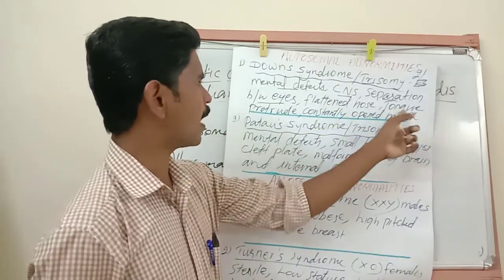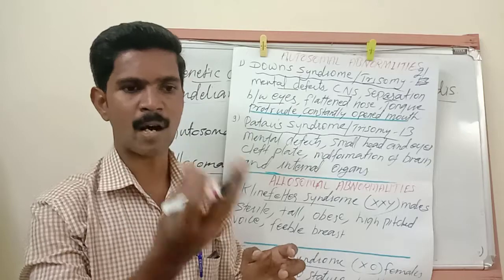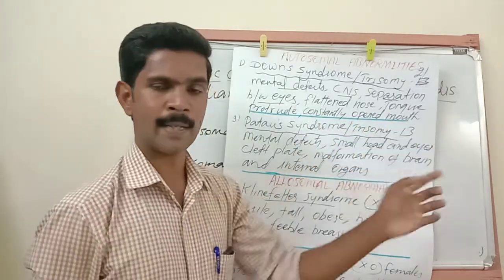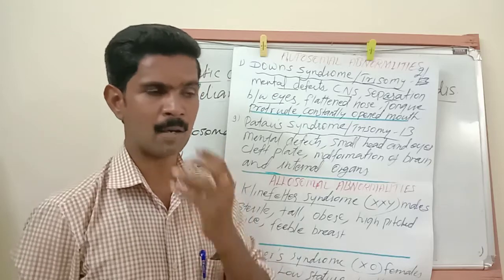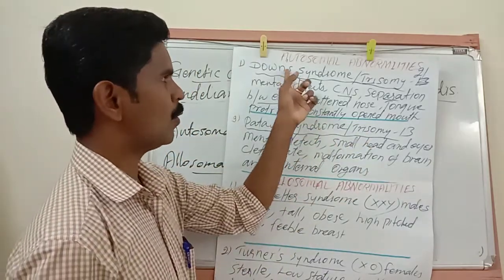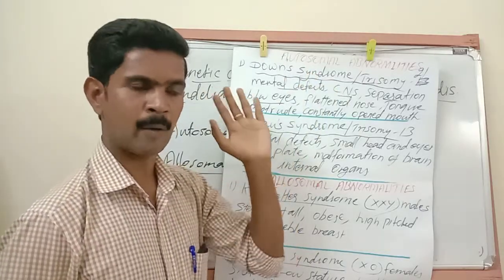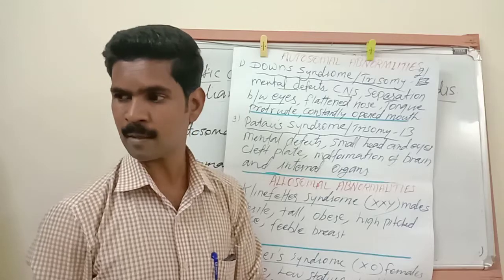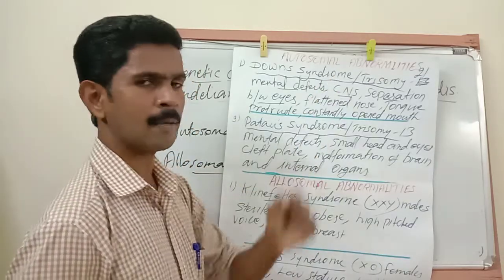The next one is tongue protrude, meaning the tongue is always pushing outside, and a constantly opened mouth. They cannot close their mouth properly. Always the mouth is in opened condition. So these are the symptoms of Down syndrome. This is the first example for the autosomal abnormalities.